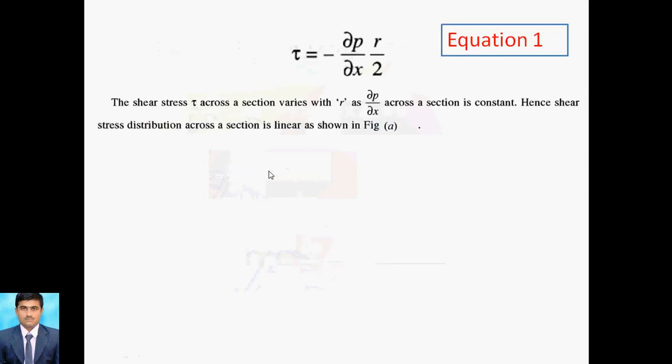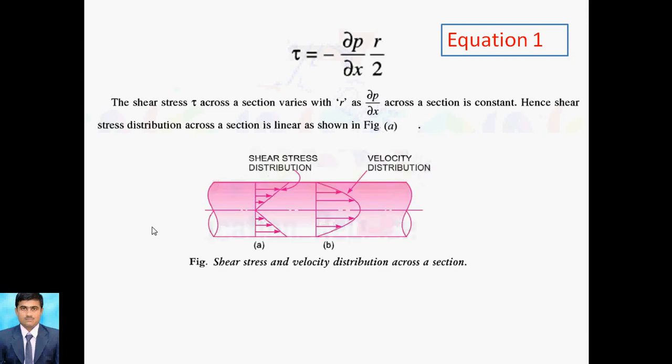Equation 1 states that the shear stress varies with r, because shear stress is directly proportional to r and dou P by dou x, that is the pressure gradient per unit length. So the shear stress varies with respect to the radius. Here the distribution across the section is given, for velocity distribution and shear distribution. For the shear distribution, the shear stress is 0 at the center and maximum at the wall side.